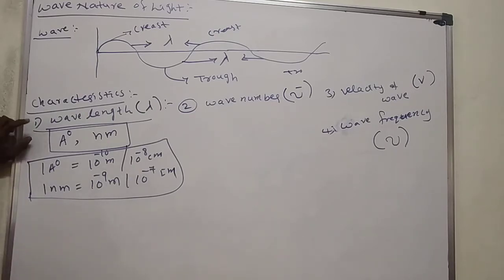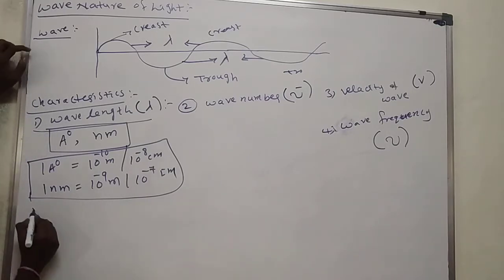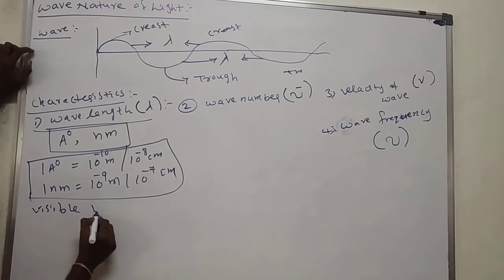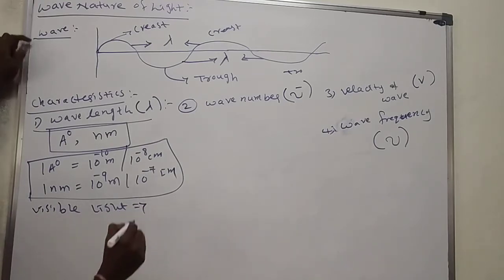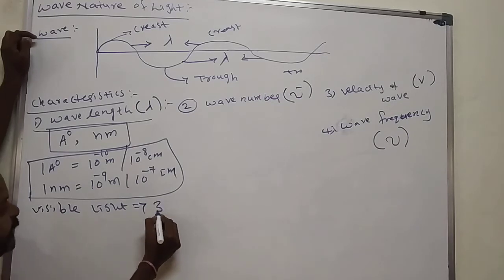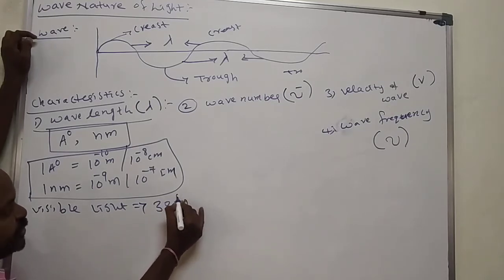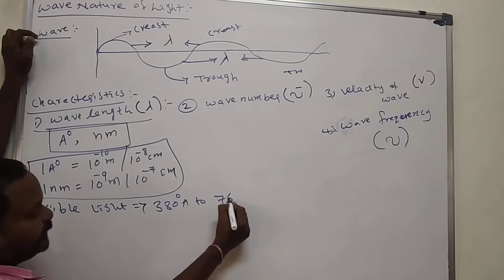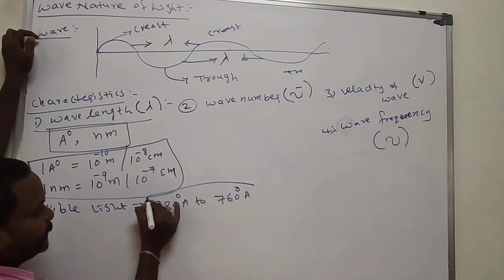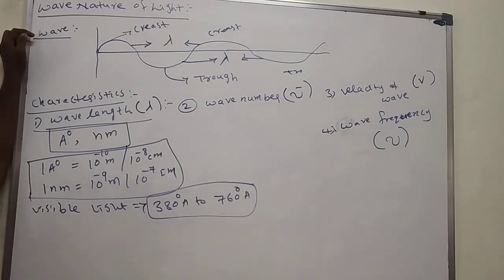In continuation, we'll see the wavelength. For example, visible light. So many lights are there: UV light, visible light, X-ray light, all those. Visible light contains wavelengths from 380 angstroms to 760 angstroms.